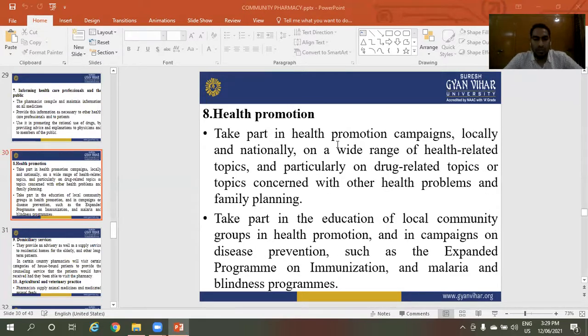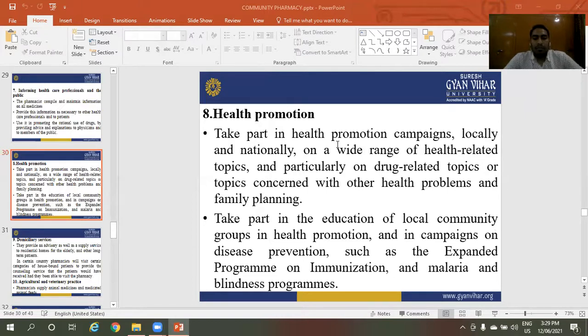Next one is health promotion. Take part in health promotion campaigns locally and nationally on a wide range of health related topics, particularly on drug related topics or topics concerned with other health problems and family planning.